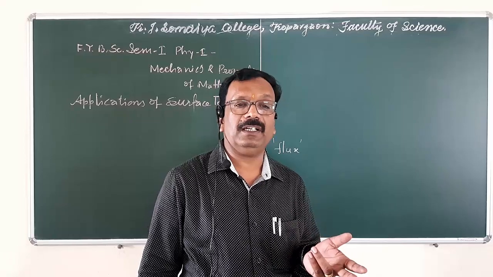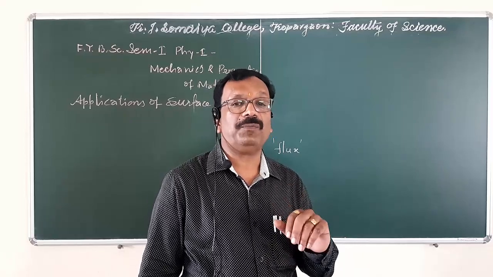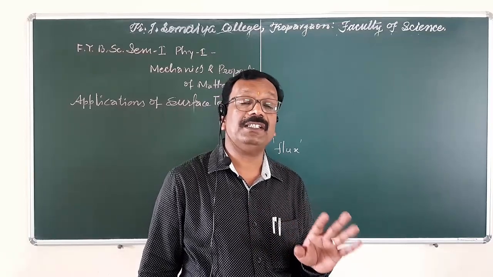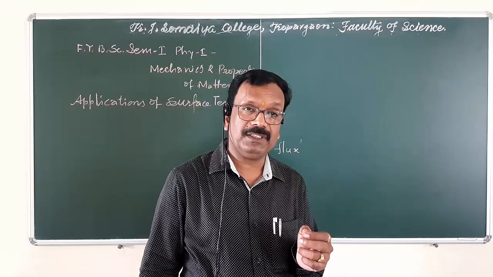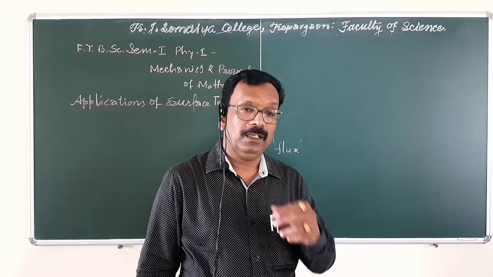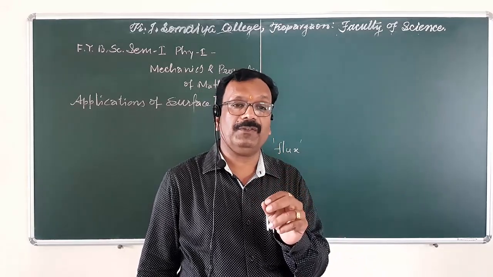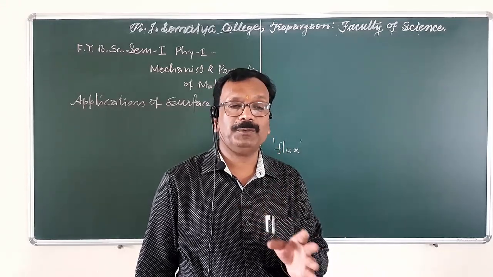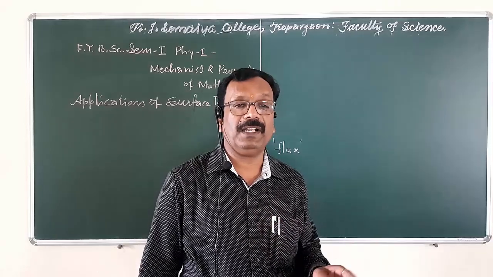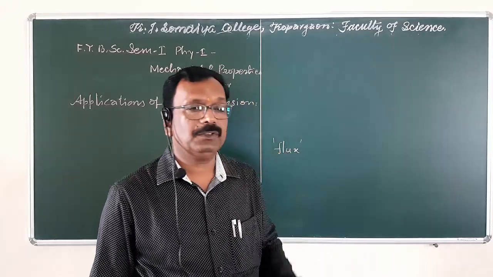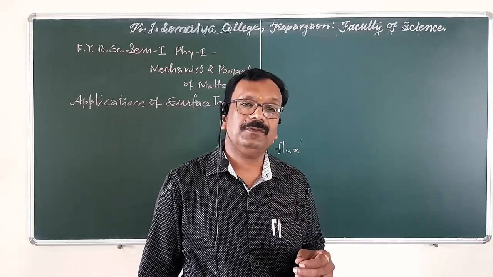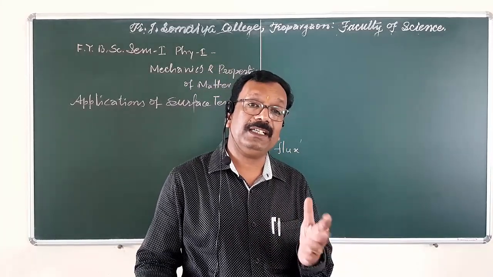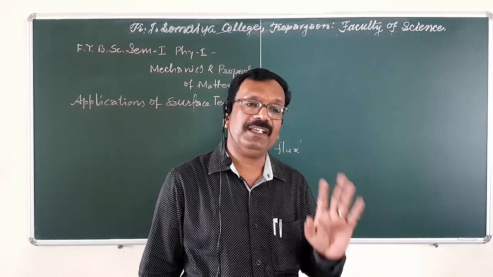In soldering electronic components, addition of flux reduces the surface tension of molten tin, that is the soldering wire, which is nothing but molten tin, and hence that soldering wire during soldering easily spreads.